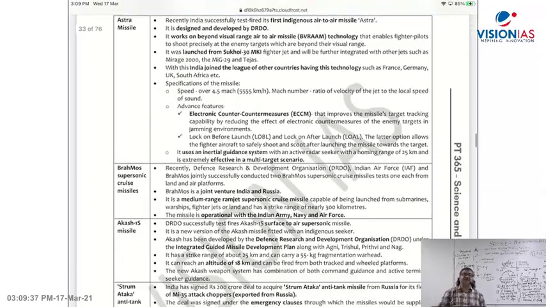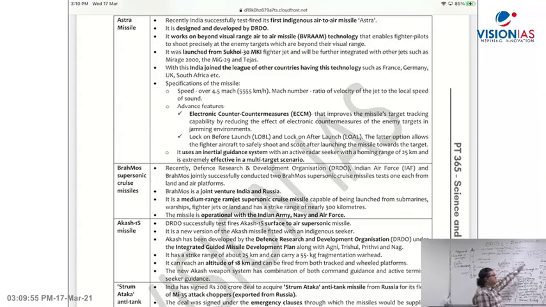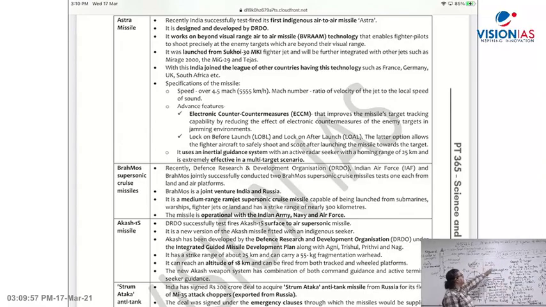This is the document which I am talking about. This is the last year's PT365, the one which I have downloaded and shown you right now. So this year again you will get a compilation on missile technology, and whatever has come in the current news, you need to follow that. What I am doing in the classroom is just giving you the kind of understanding here on the whiteboard.